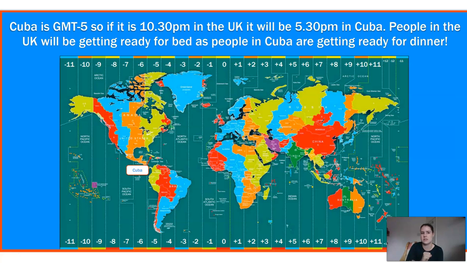Okay, did you get it right? So if it's 10:30 p.m. in the UK and it's GMT -5, that means that it'll be 5:30 in Cuba. So people in the UK will be getting ready for bed at the point in time that most people in Cuba might actually be getting ready for dinner.